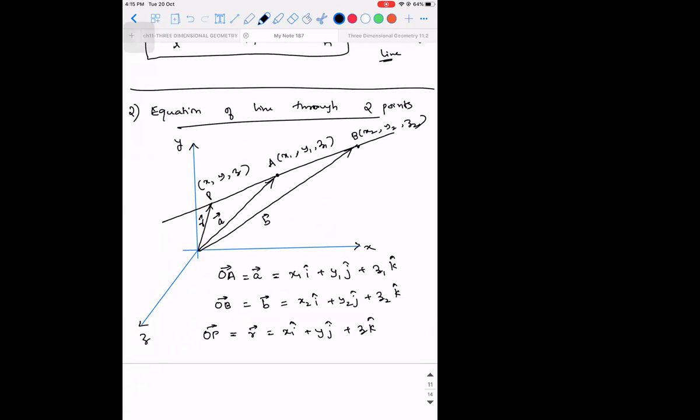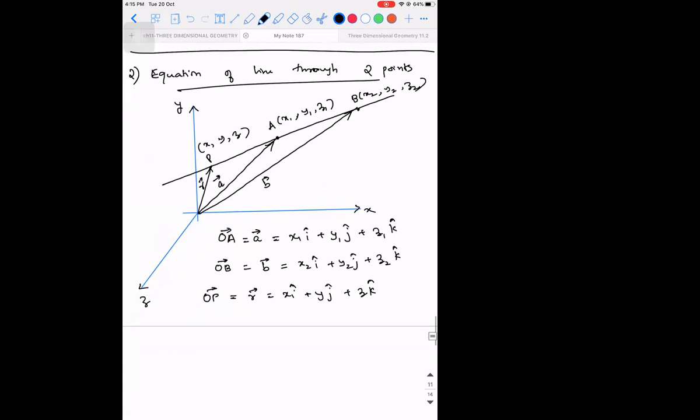Collinear. Yes, that's right. So what is the mathematical condition for vectors to be collinear? I told you in vectors, collinearity and parallelism mean the same. What did we use in the previous case?